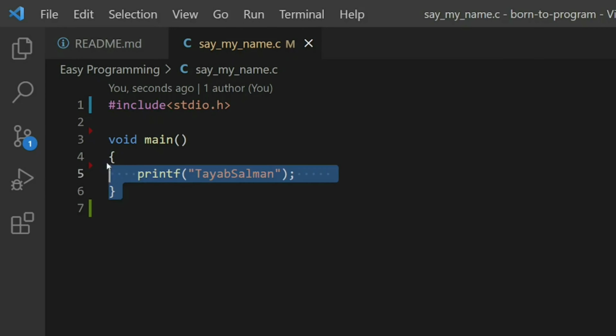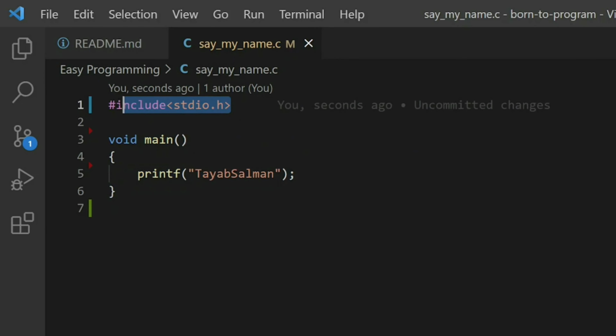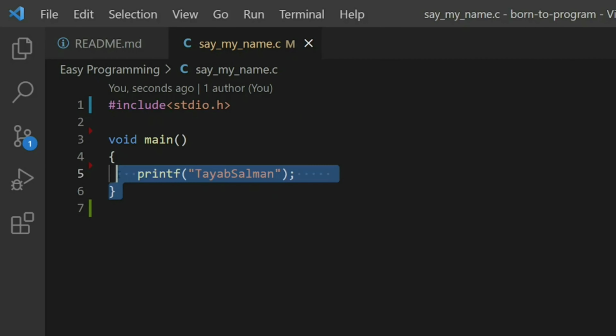And coming to the part where this particular function has to be written, it should always be written below this hash include, because hash include will always be on the top as per the priority. So first the head will come, that's why we have all the header parts on the top, then the body of the letter. Now what is this printf?